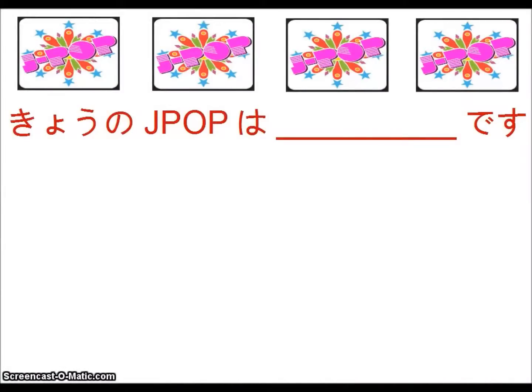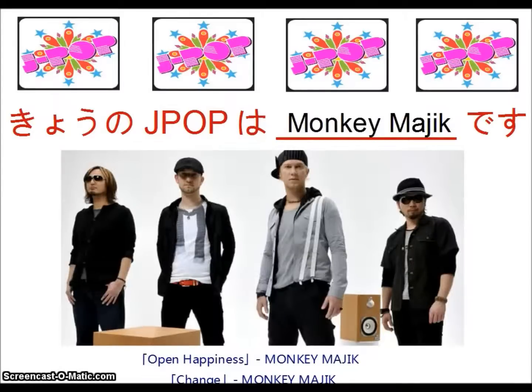Finally, we have Kyou no J-pop wa Monkey Magic desu. So as you can see, this is Monkey Magic, and the two guys in the middle, they're the lead singers, and they don't look Japanese at all, and that is because they are in fact Canadian. And the older brother was in Japan teaching English after he graduated from college, and he ended up starting a band there, and so his younger brother joined him from Canada, and together they actually have made a Japanese band that's really, really successful. So a lot of people have heard of this band.